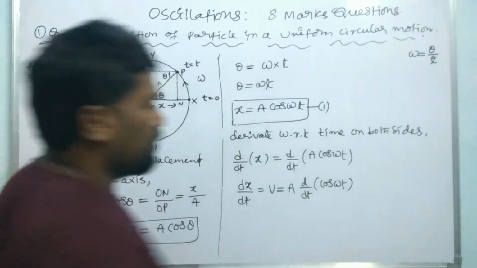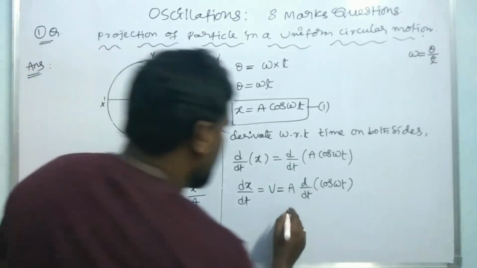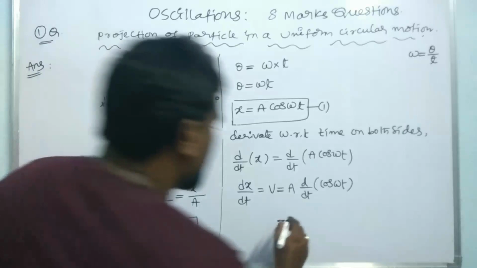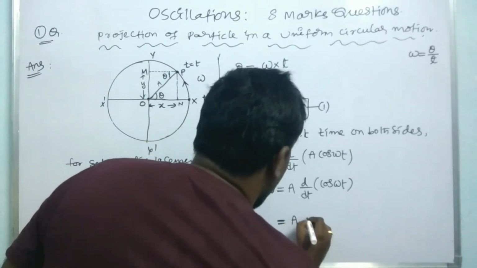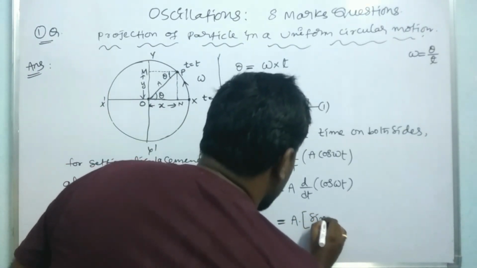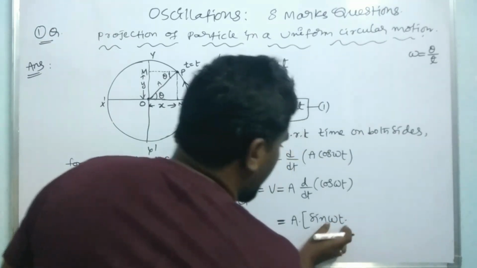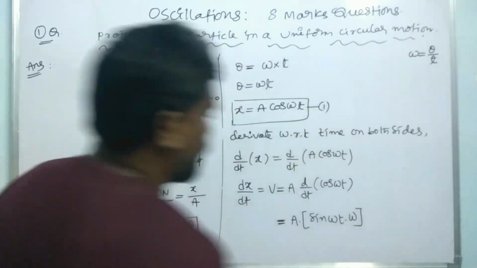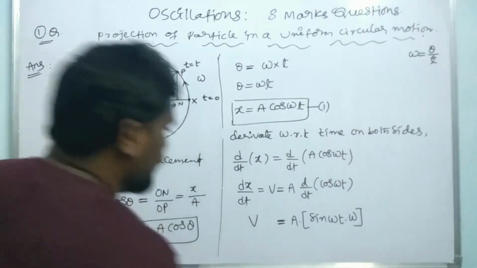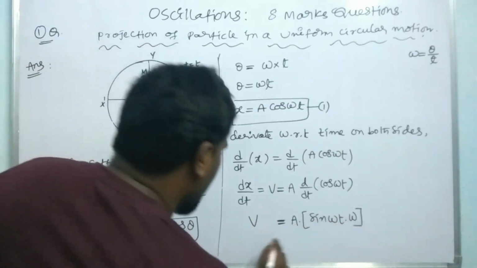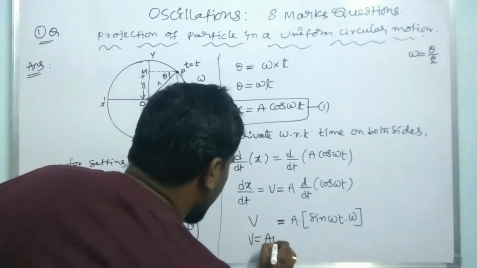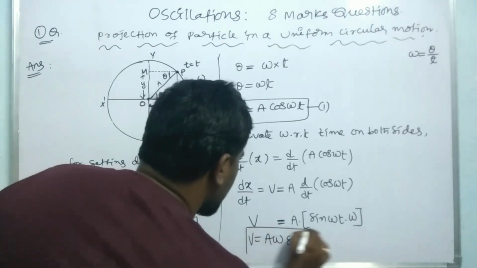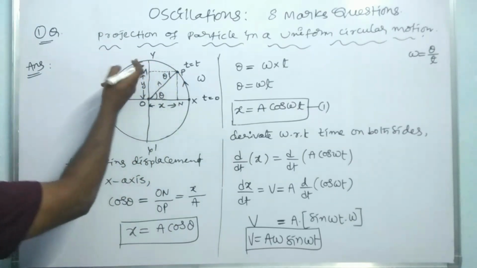The derivative of cos omega t is minus sin omega t, and omega t differentiated with respect to time gives omega. Therefore velocity v is equal to A omega sin omega t, with the sign absorbed. This is the velocity of the particle performing uniform circular motion.